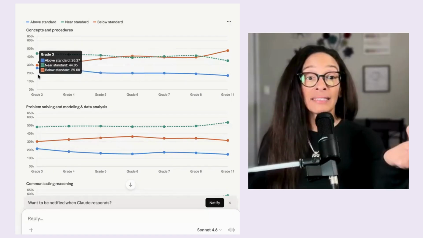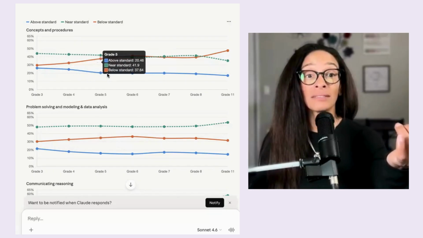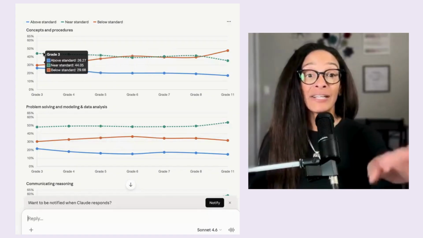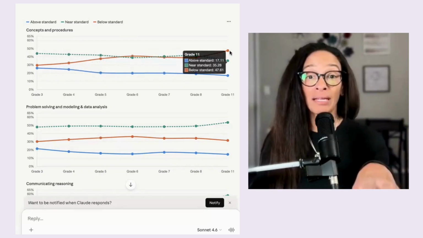This is the near and this is the above down here. So we have a lot of students that are in the near in grade 3, and then we start to get to a lot in math and below standard by the time they get to 11th grade.